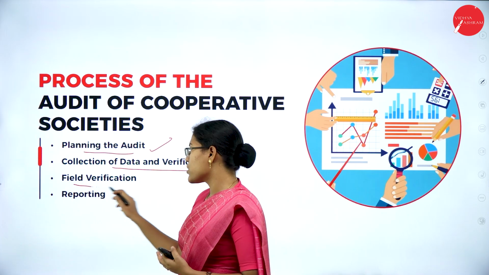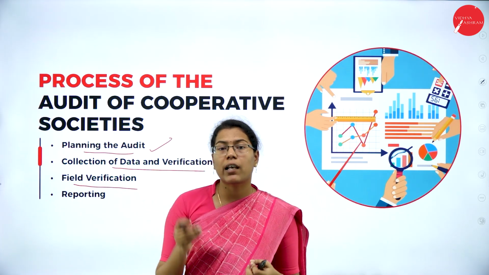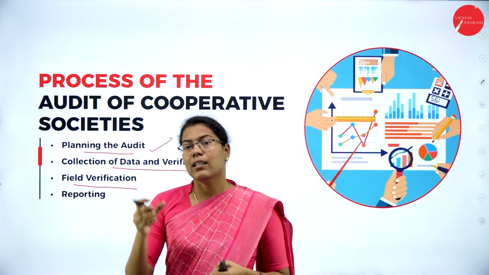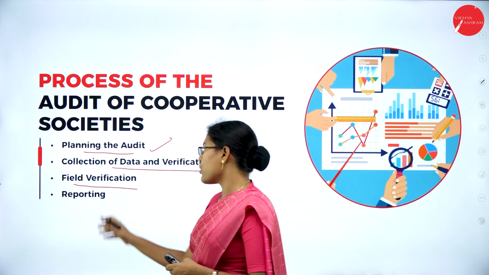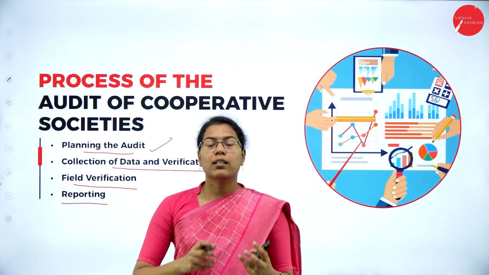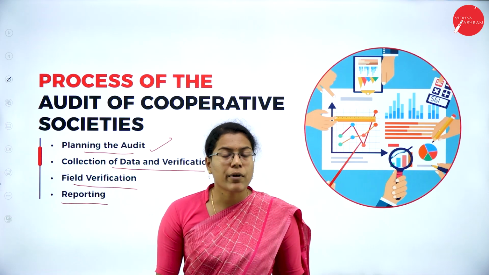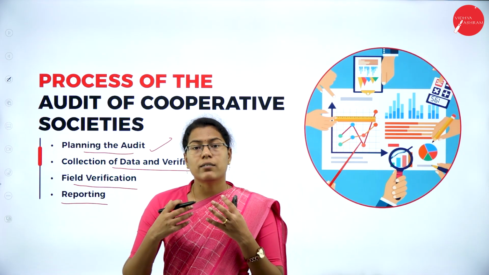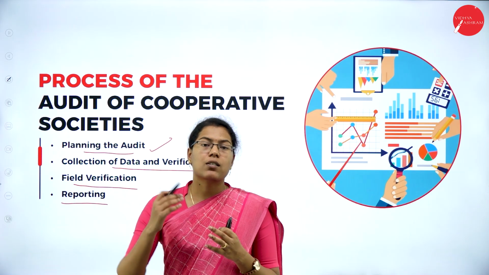Then field verification. Any kind of developmental activities which are done can be verified by physical inspection to ensure the existence of the assets mentioned. Then the reporting: the auditor gives the report on the cooperative society's performance, whether the financial statements are depicting the true performance or not.